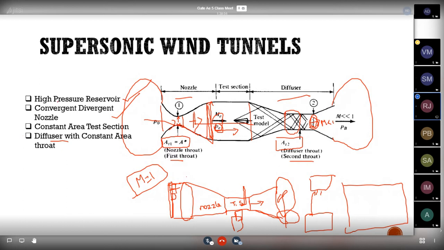One more thing, in the diagram, why are they mentioning this normal shock at the trailing edge region or at the exit of the throat? See, because of the oblique shock only, the flow remains supersonic. It won't go beyond to subsonic. So in order to have a subsonic flow, what will happen? A normal shock will be formed because of the interactions, and because of the normal shock only, the Mach number will get reduced, and it will become subsonic.